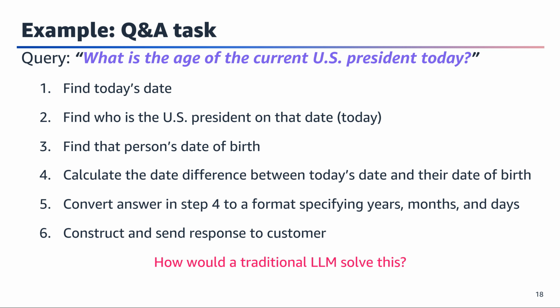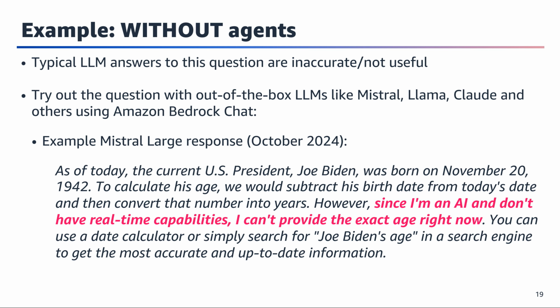To do this, an LLM would need to determine today's date, then identify who currently holds the presidential office, find their birth date, calculate the difference between today and their birth date, convert that calculation into years, months, and days, and finally construct a coherent response. How would a traditional LLM solve this? Without agents, the typical LLM answers to this question would be inaccurate and not useful. They will respond, but be unable to find the answer. This is precisely why we need to consider different approaches and potentially look at agent-based solutions for more accurate and real-time responses.